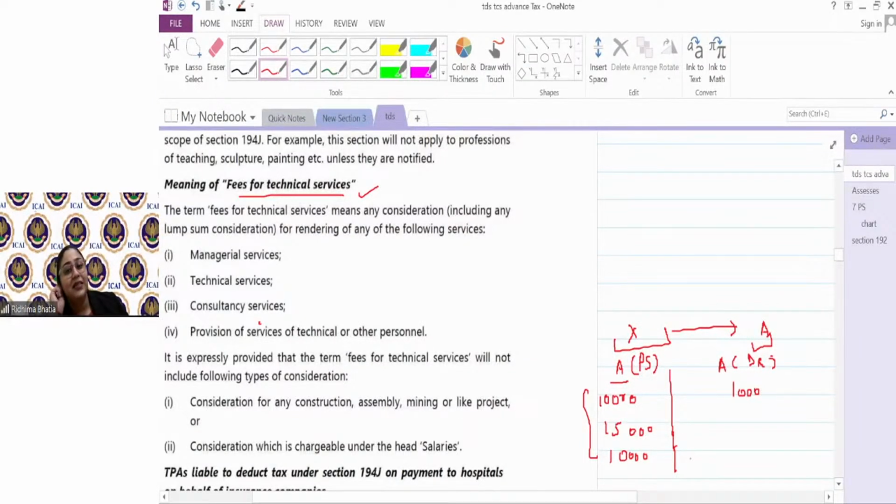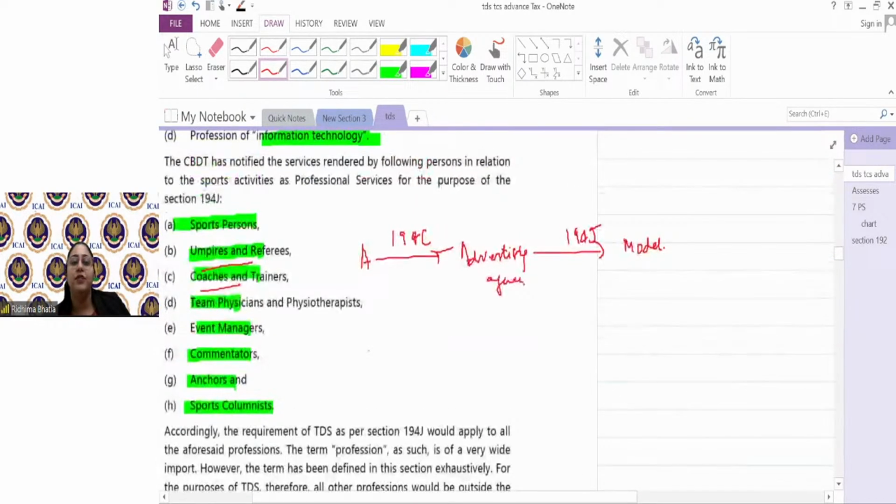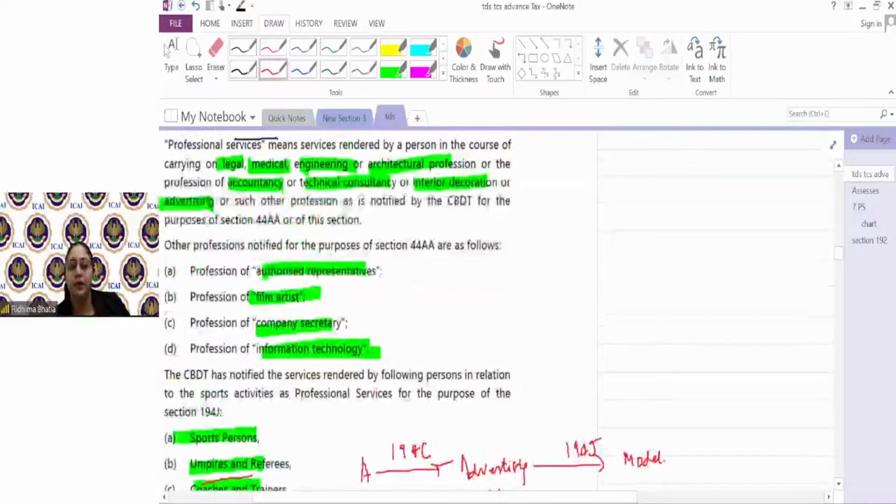Problem क्या है guys? Technical services में भी consultancy services लिखा हुआ है and professional services की definition में भी technical consultancy word लिखा हुआ है. So isn't it confusing? Technical services के मीनिंग में कंसल्टेंसी सर्विसेज है और प्रोफेशनल सर्विसेज के मीनिंग में टेक्निकल कंसल्टेंसी है. Whenever someone is coming for technical consultancy, और टेक्निकल से मेरा मतलब समथिंग रिलेटेड टू साइंस और टेक्नोलॉजी नहीं होता. टेक्निकल मतलब कहीं पे भी when knowledge is required or when expertise is required.